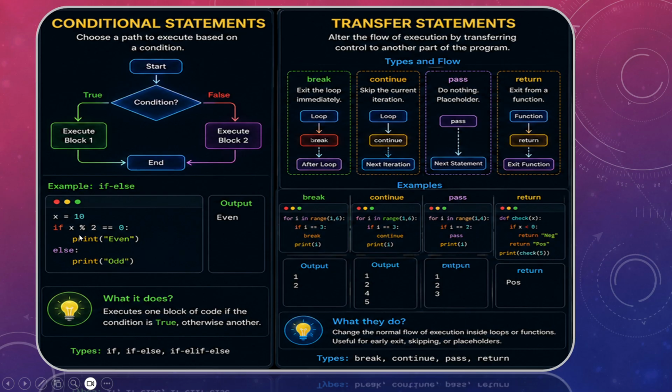So this is this block and this print odd is this block. So if condition, if this is true, execute print even. If it is false, else gives you, if it is false, do this. So it executes one block of code, and otherwise the other one. Fine. So additionally, you have if, elif, else. So this is chained conditioning, right?